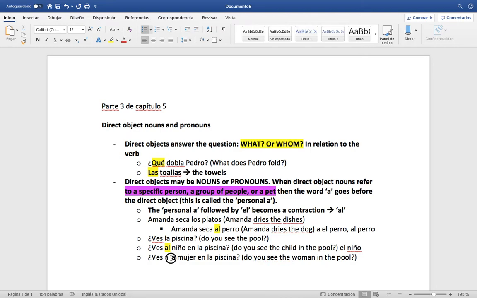Notice that since la mujer is feminine, we can't contract these. We can't say "a la." We can't put them together, right? Only the A with the L. So in this case, it just stays with the A, right? We don't contract anything. But we still need that personal A because we are looking at a woman who is a person, right? Alright.